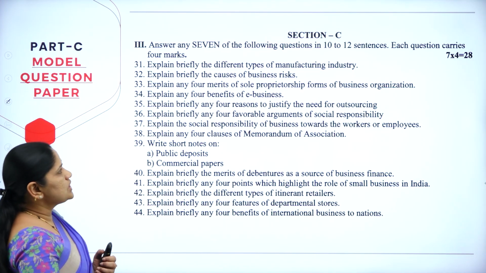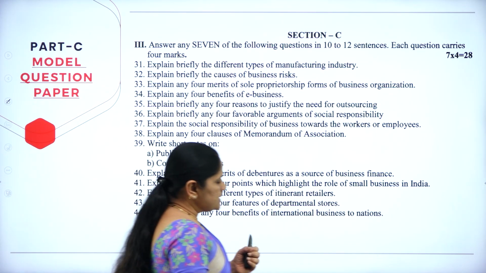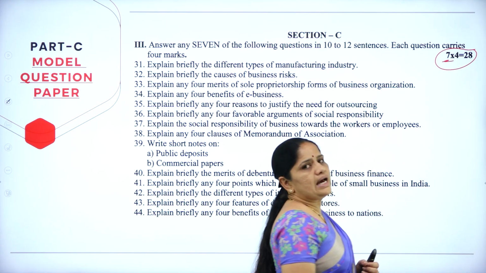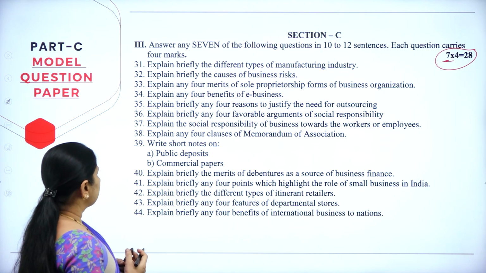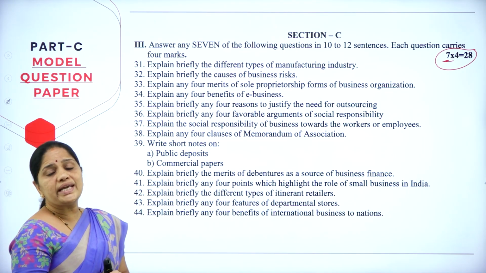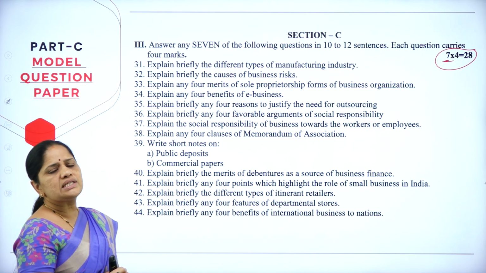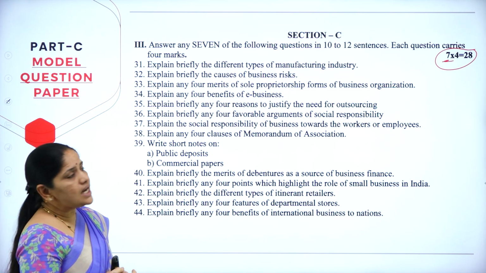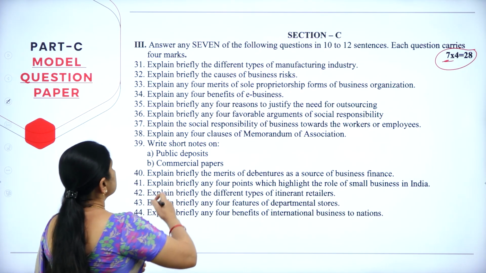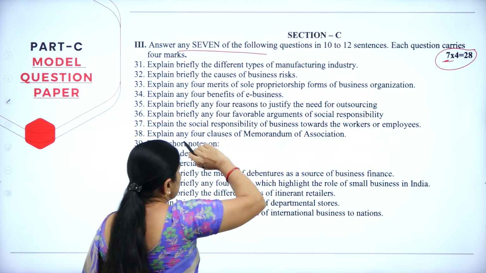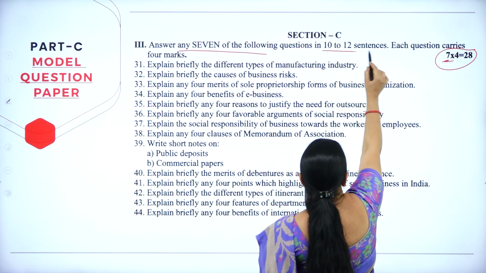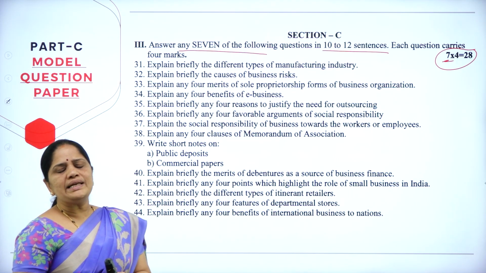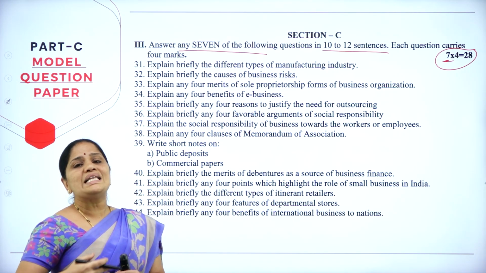Now, coming to section C, it carries 28 marks. The number of questions to be answered is 7, but they will be giving you almost 13 to 14 questions. Out of these 14 questions, you will be asked to write only 7. Let us see the instructions for section C. Under this section, they have given, answer any 7 of the following questions in 10 to 12 sentences each. Each question carries 4 marks. So, you will have to answer in about 10 to 12 sentences each.